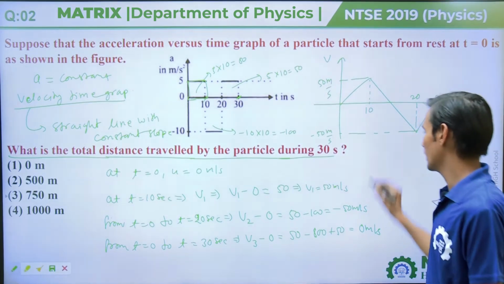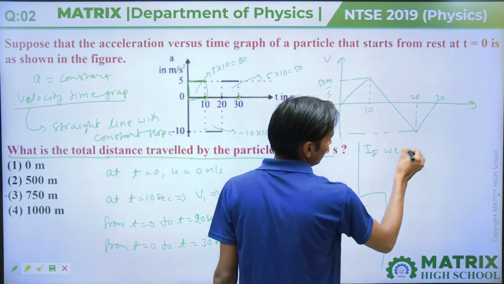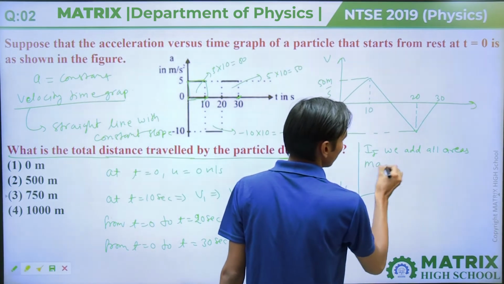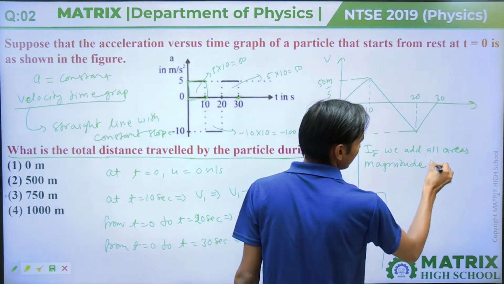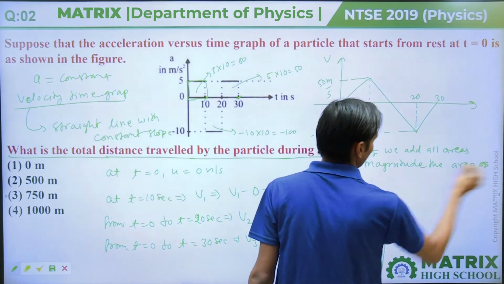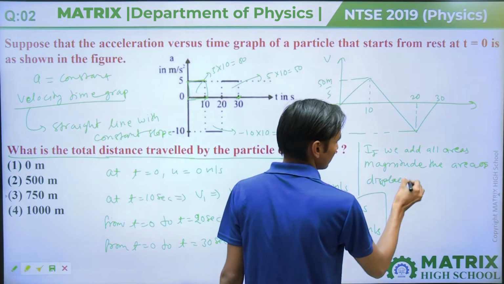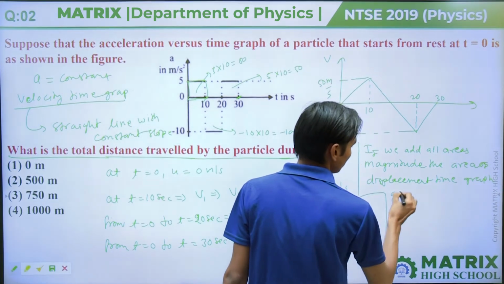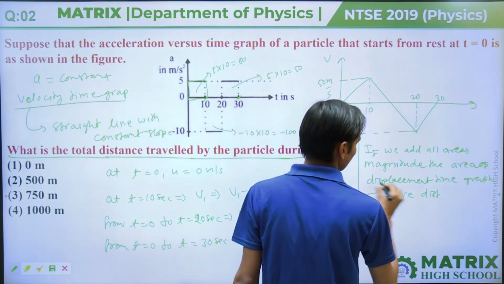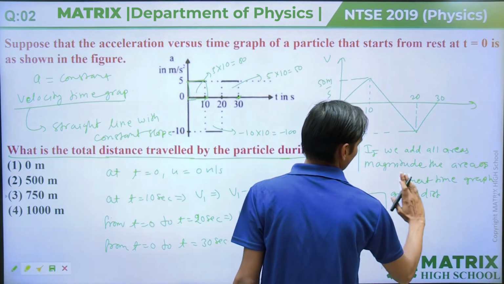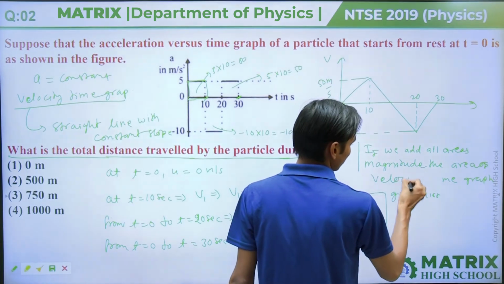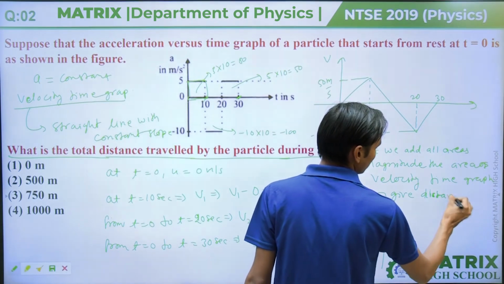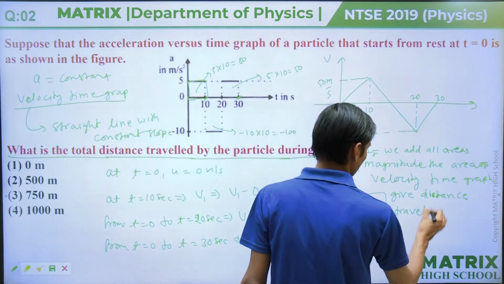And we know that if we add all the areas in magnitude, the area of the velocity-time graph gives the distance traveled.